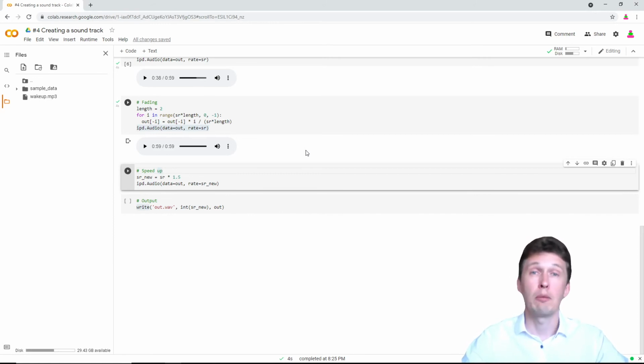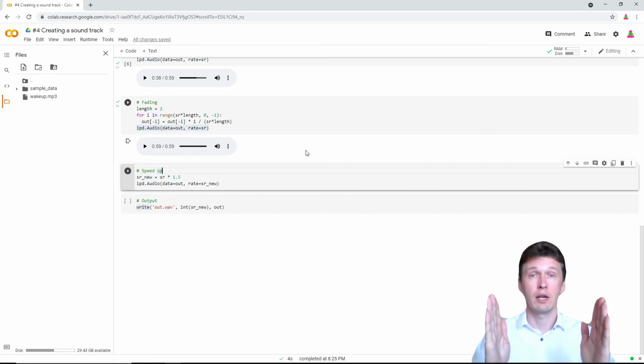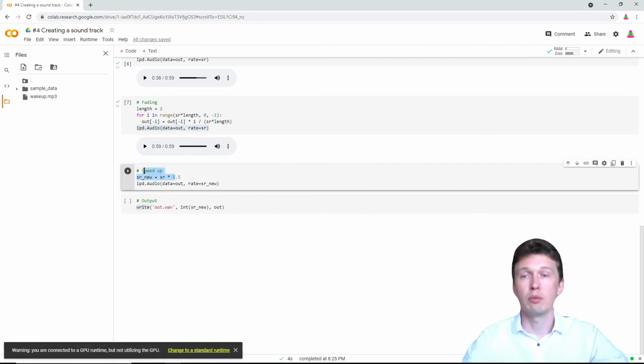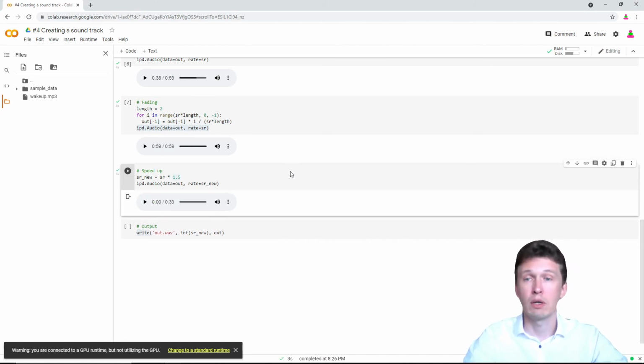We change the sampling rate, how many amplitudes we get into a 1 second interval. For instance, if we want to speed up our audio by 50%, we have to multiply the original sampling rate by 1.5, so that 1.5 times more amplitudes will come into 1 second.